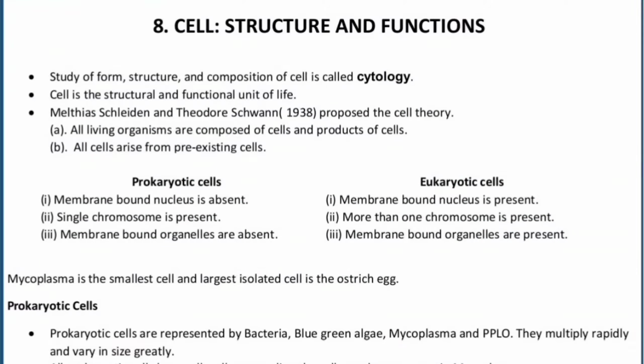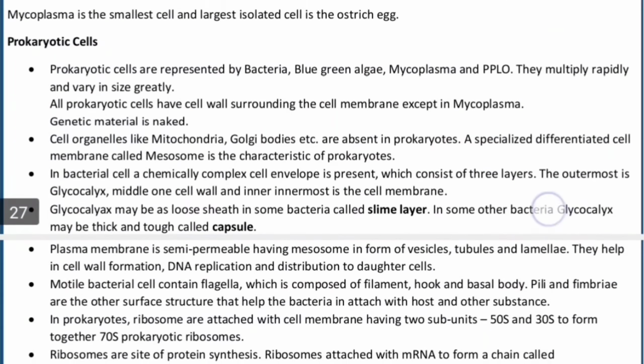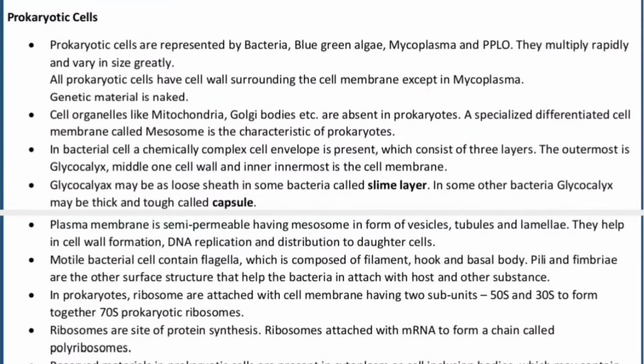Now starting with the first thing first, that is the prokaryotic cell. Here, the prokaryotic cells are represented by the bacteria, blue-green algae, and mycoplasma, which is PPLO. They multiply rapidly and they vary in their size greatly. All the prokaryotic cells have a cell wall surrounding the cell membrane except mycoplasma. Please do remember that the mycoplasma and the PPLO do not have a cell wall in their structure, whereas all other prokaryotic cells have a cell wall.